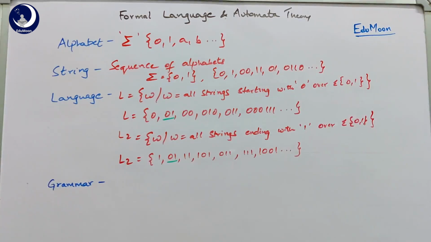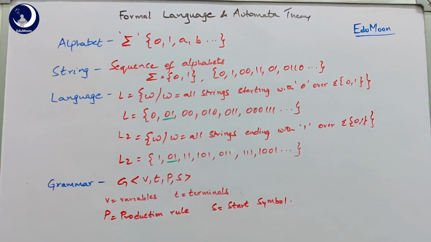Next we go with the definition of a grammar. A grammar is a set of rules which are used to generate a language. Following the constraints that are given in the language, a grammar has a set of rules which can generate the strings which belong to that particular language. So the grammar contains different tuples as shown here.